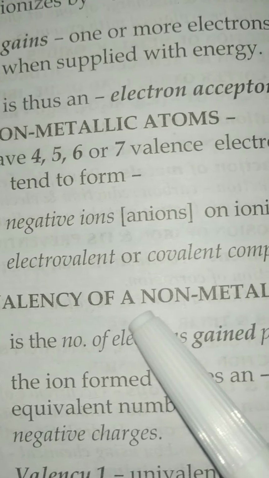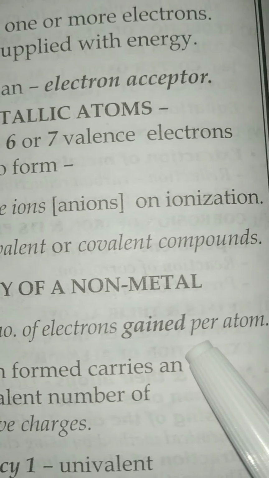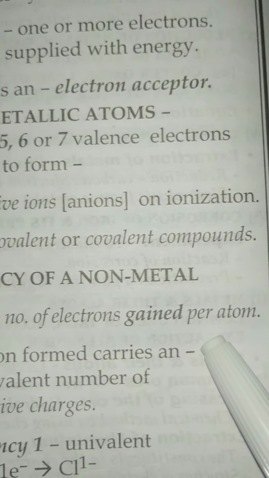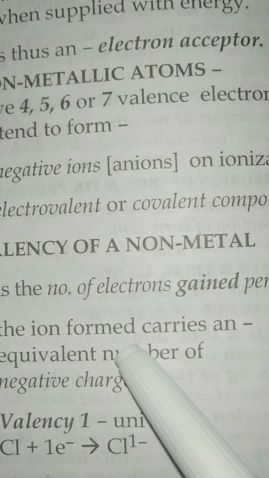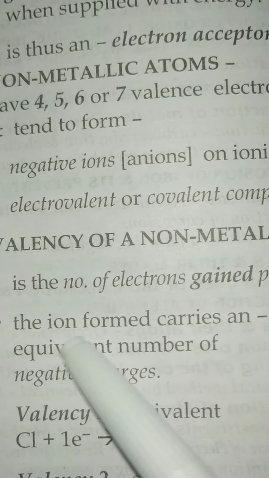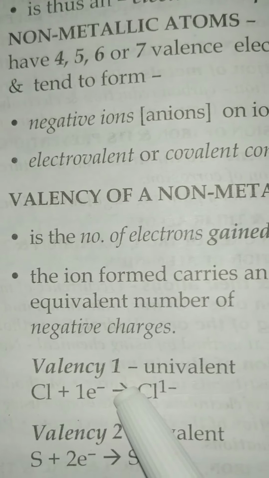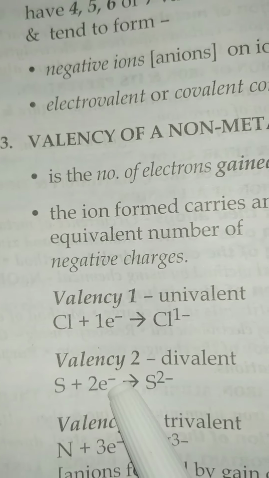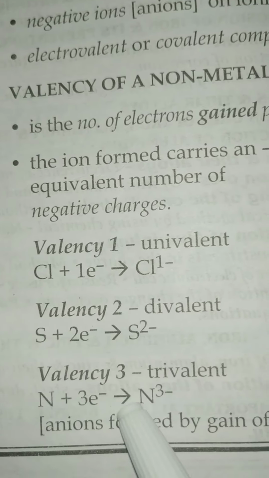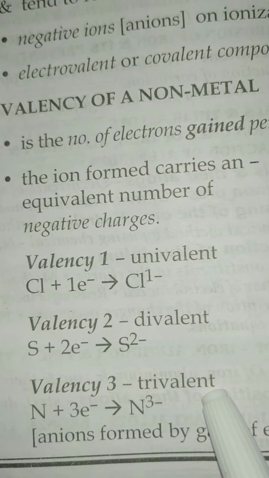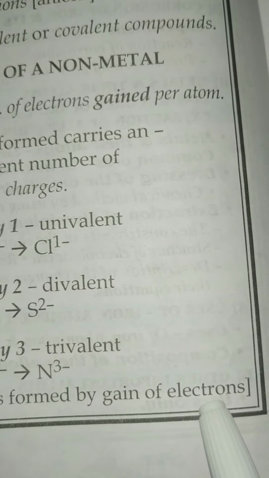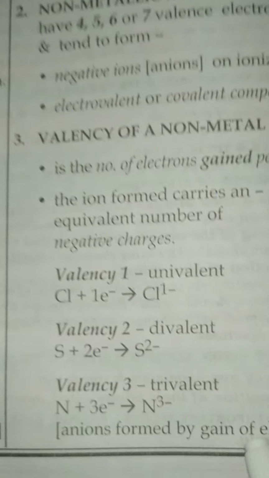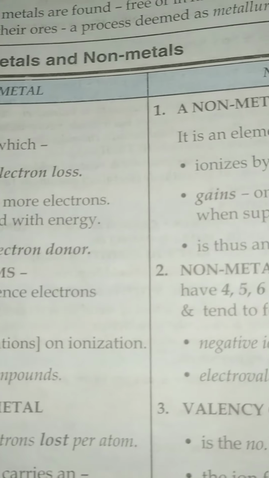Now the valency of a non-metal is the number of electrons gained per atom. The ion formed carries an equivalent number of negative charge. Valency 1 is known as univalent, like chlorine. Valency 2 is known as divalent, and valency 3 is known as trivalent. Anions are formed by gain of electrons, when any atom gains electrons. So these are the differences between the metals and the non-metals.